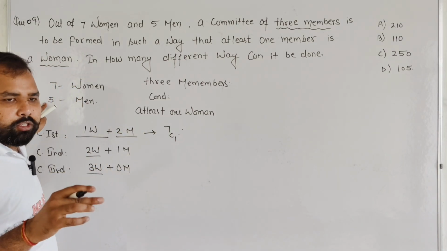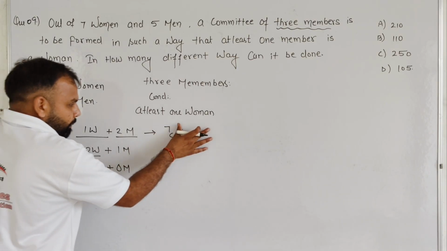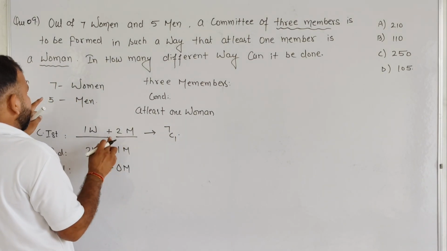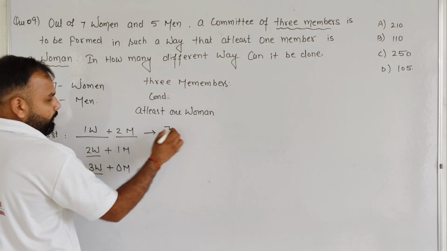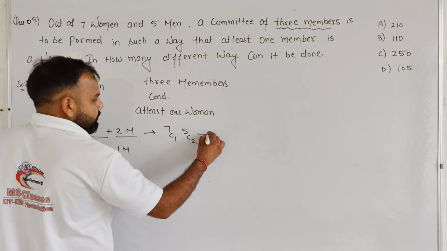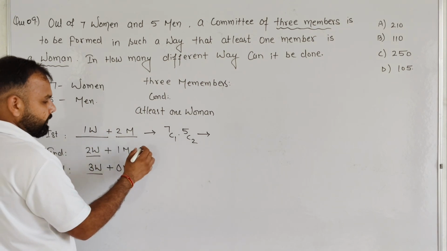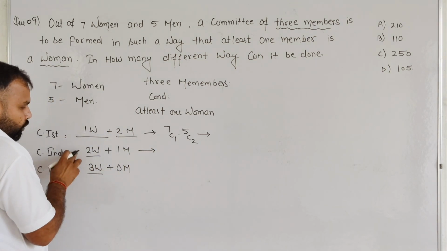Whenever the process is not completed, we need to multiply the things. So 7C1, and out of 5 men, we require 2 men, so 5C2. This covers all possible cases in which one woman is selected and 2 men are selected. In the same scenario, 2 women.